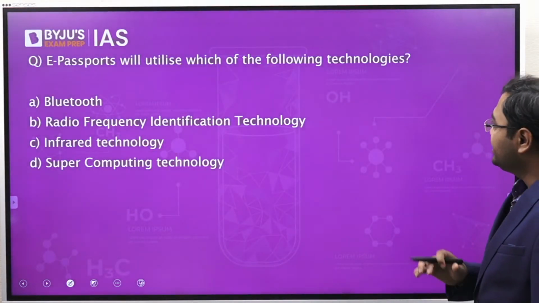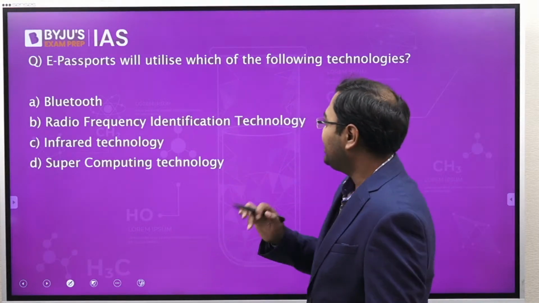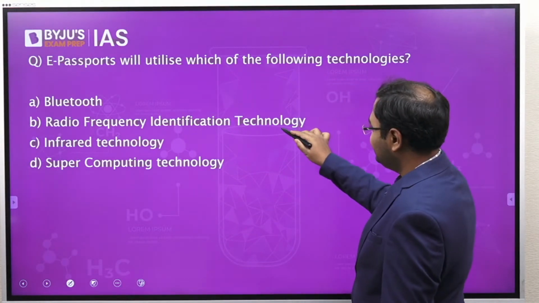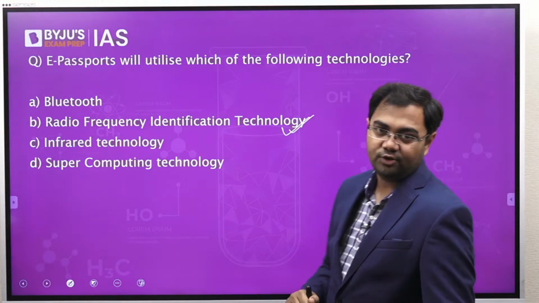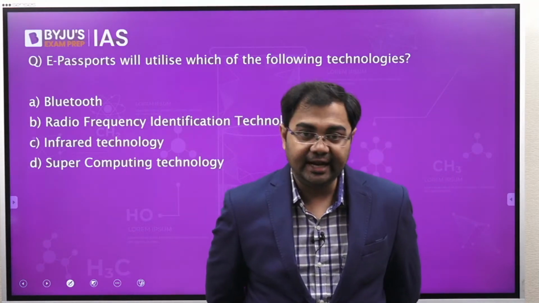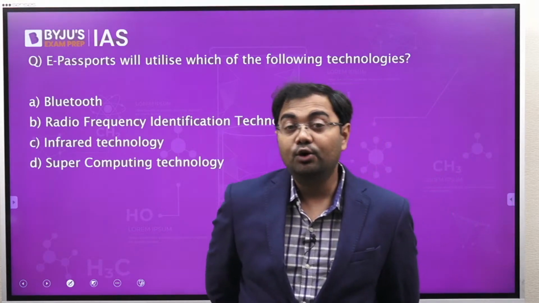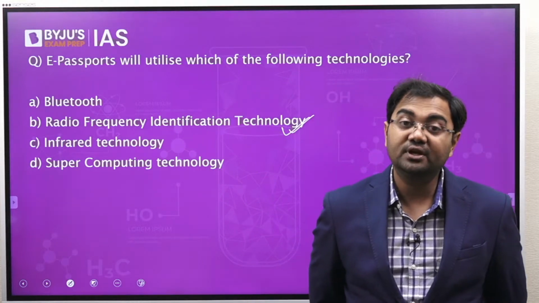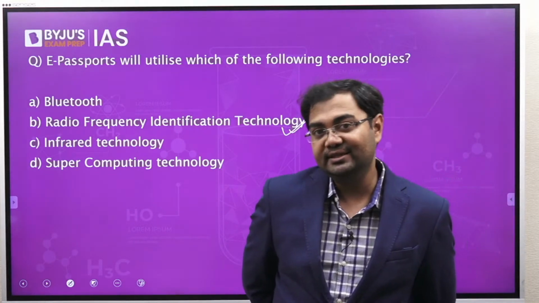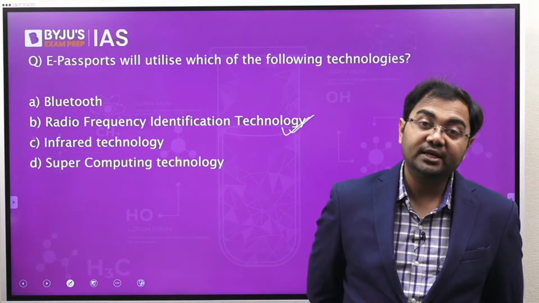Alright, moving on, another question related to the same topic, that is RFID. E-passports will utilize which of the following technologies? Again, this was recently done by the Government of India. For e-passports, RFID will be tagged in the e-passports so that all the information about an individual, all the biometric information about the individual, will be stored in this RFID, and this RFID will become a part of the e-passports.